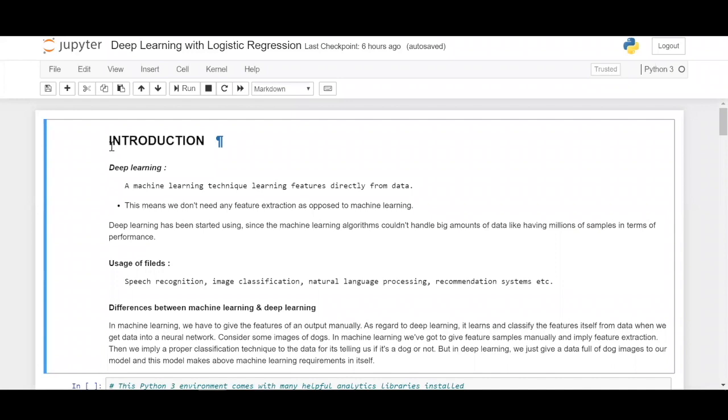And so in today's class, we'll be exploring logistic regression and its application in neural networks with the use of a sigmoid activation function, along with a little bit of forward propagation and back propagation. So let us start the notebook from the start.